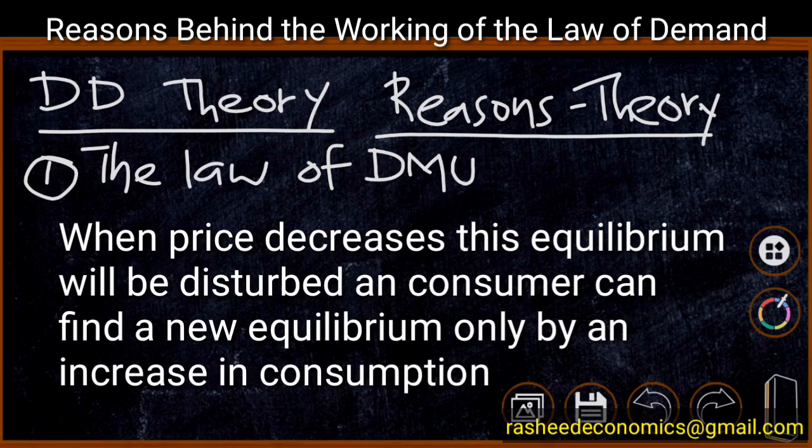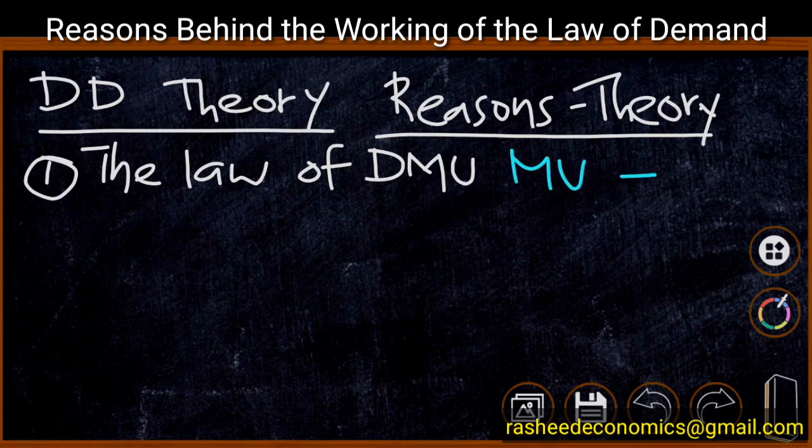Let us analyze the case. For example, suppose we have an imaginary utility schedule, marginal utility and price. For the first unit of consumption, the consumer is getting 8 units of utility.